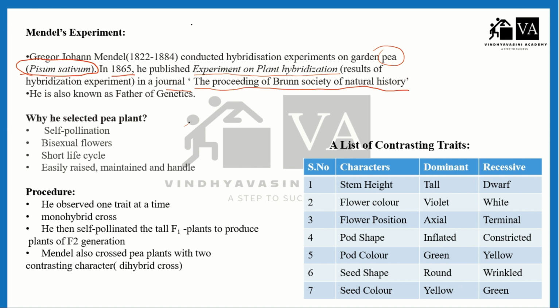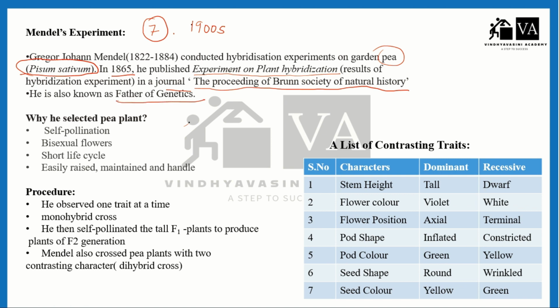Mendel conducted hybridization experiments for 7 long years. His work was largely ignored by the scientists at that time. In 1900s, his work was rediscovered by three scientists. Mendel is also known as the father of genetics.